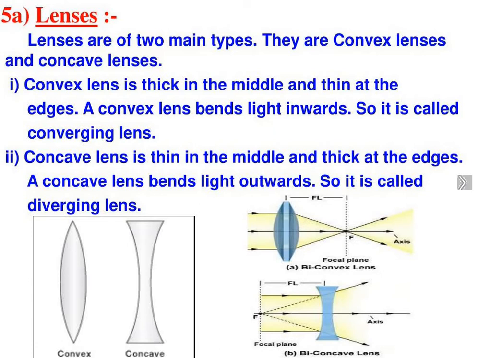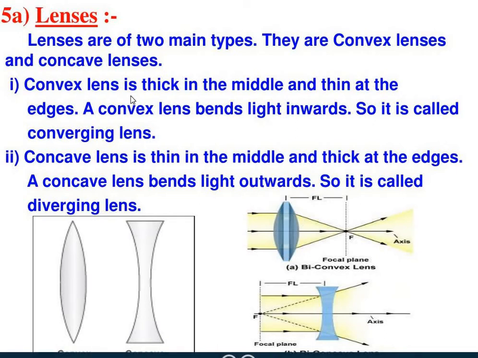Now let's understand spherical lenses. A lens is a curved and polished piece of glass or any other transparent material, just like mirrors. Lenses can also change the direction of propagation of light. Convex and concave lenses are the two common types of lenses, as you can see here on the screen.